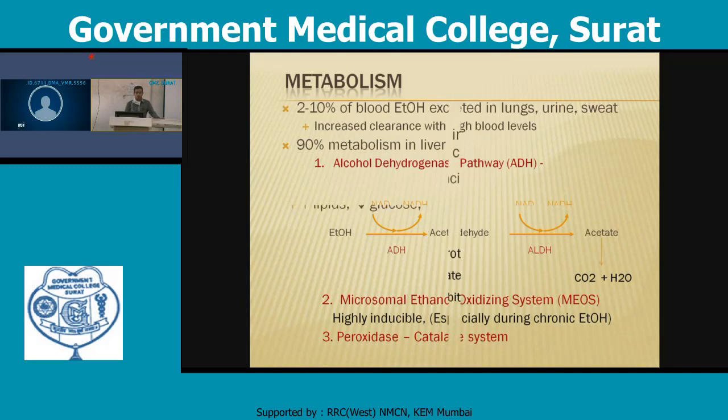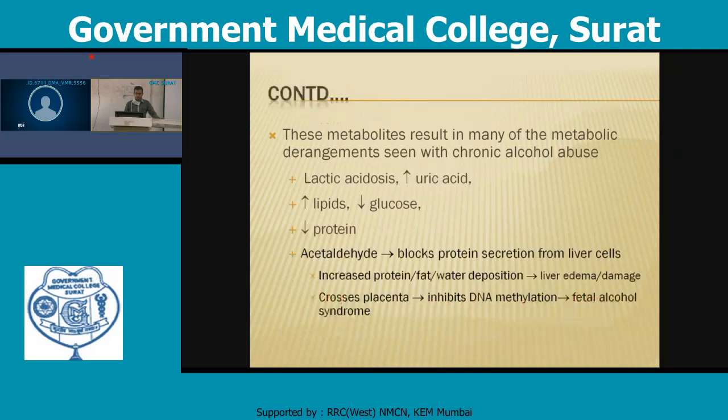This metabolism results in many of the metabolic derangements seen with chronic alcohol abuse, including lactic acidosis, increased uric acid, increased lipids, decreased glucose, and decreased protein because more protein is passed into the urine. Acetaldehyde blocks protein secretion from the liver cell. There will be increased protein, fat, and water deposition, and it produces liver edema or liver damage.